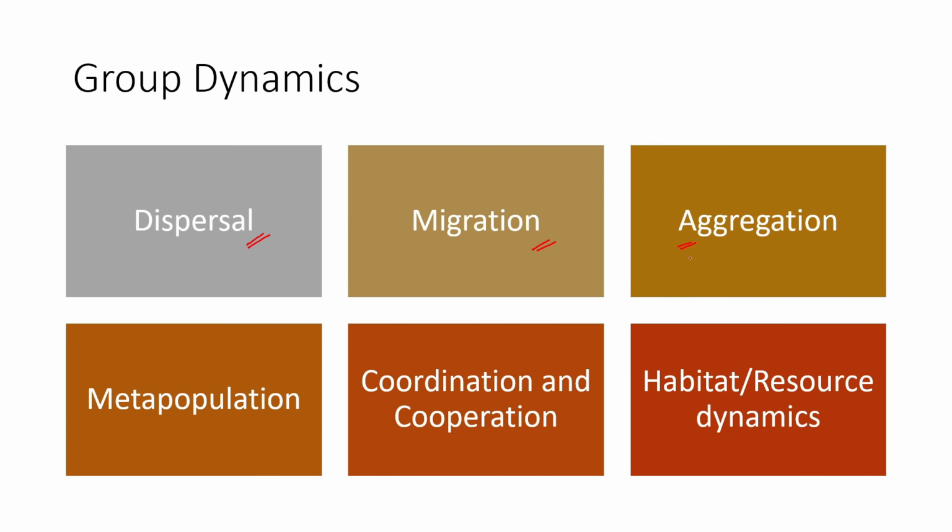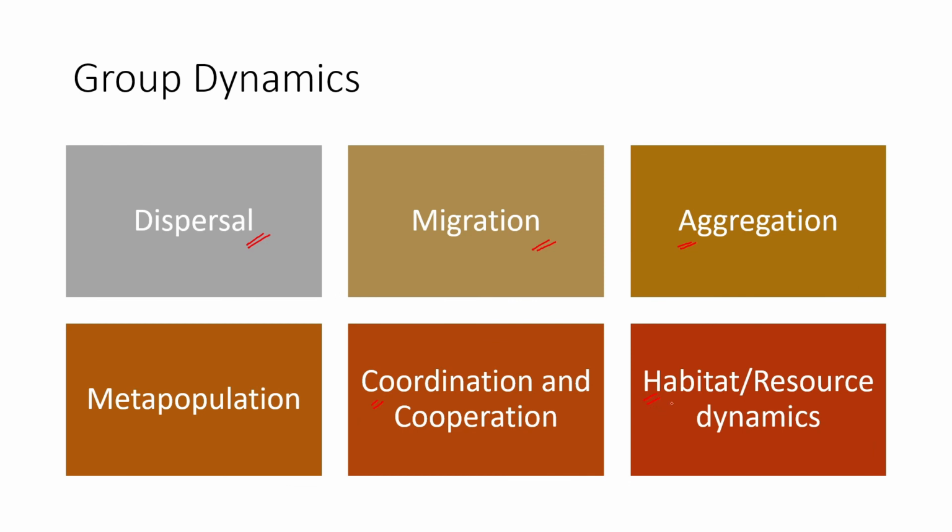Then there is metapopulation dynamics, as we have talked about in population studies: multiple organisms living in patches, with interaction happening between them. A few individuals move from one area to another and come back. That sort of interaction happens a lot in a metapopulation situation. Then there is coordination and cooperation, which, as we have studied, is important in groups. All of this is restricted and regulated by habitat and resource dynamics.